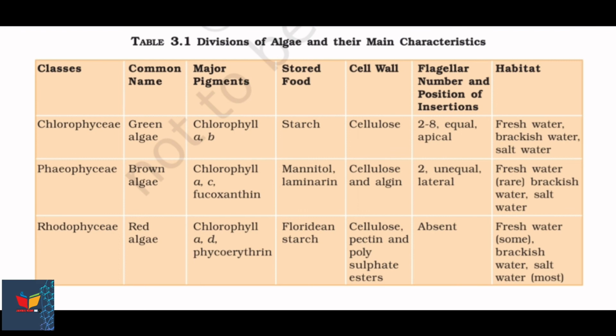Now last, Rhodophyceae, common name red algae. Major pigments are chlorophyll A, D and phycoerythrin. Stored food is floridean starch. Cell wall is cellulose, pectin and polysulfate ester. Flagella are absent and habitat are freshwater some, brackish water and salt water most.